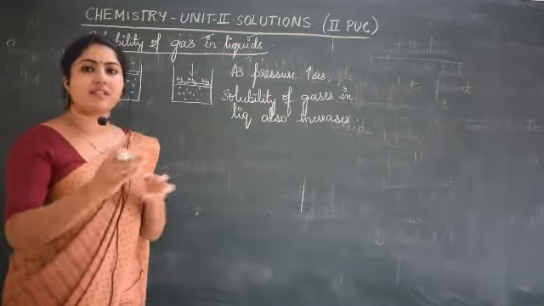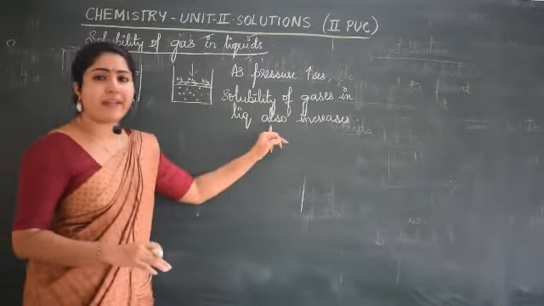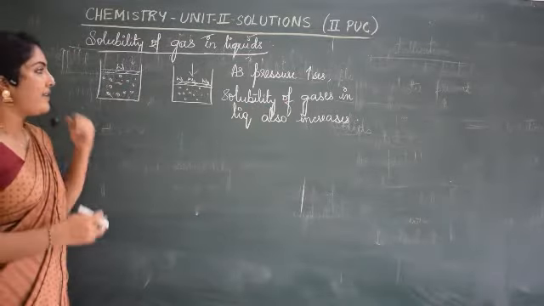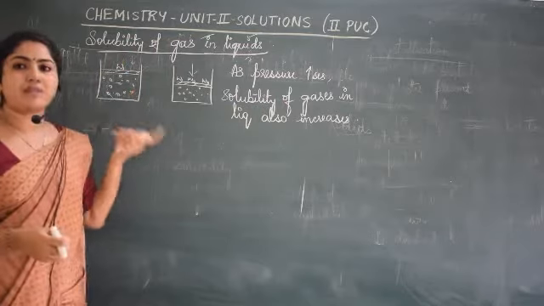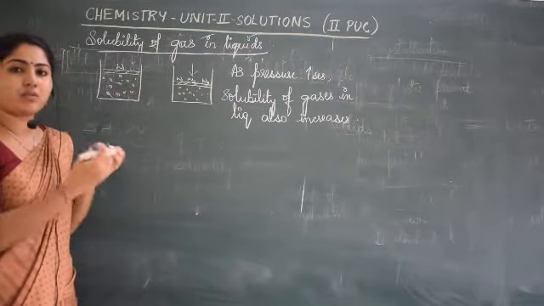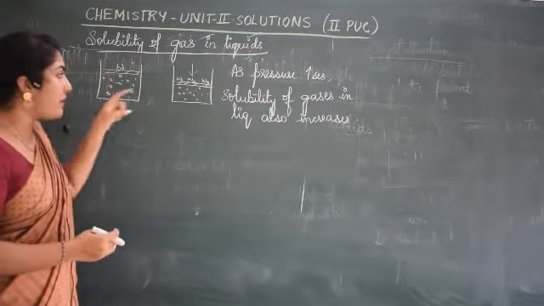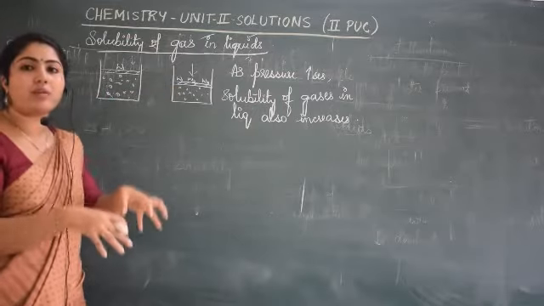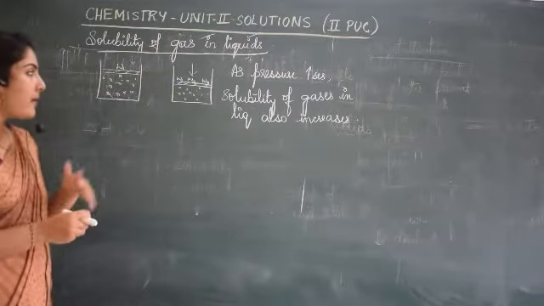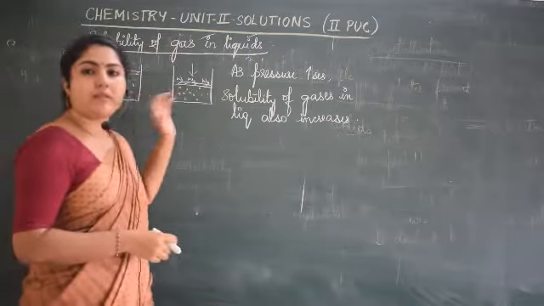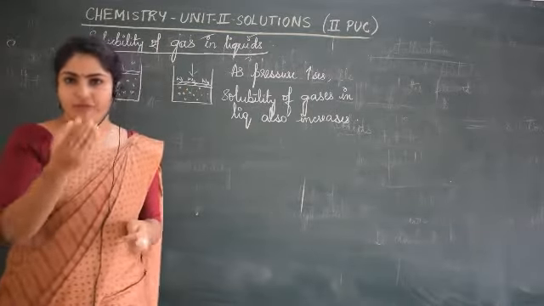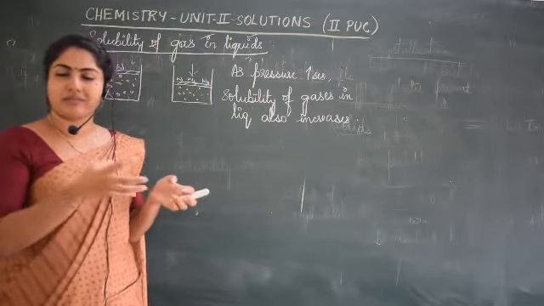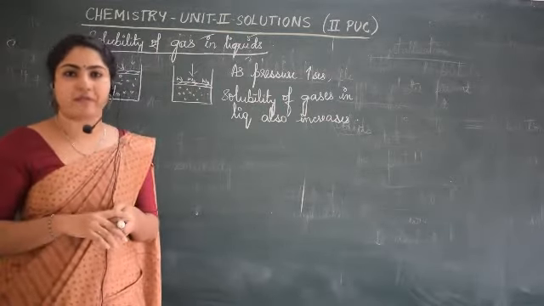Solubility of gases also increases. Why? Because at low pressure, the number of gaseous particles that want to dissolve will be less, but as the pressure increases, more and more gaseous particles will be soluble in the given amount of solvent. The same example I told you: carbon dioxide being dissolved in soft drinks.